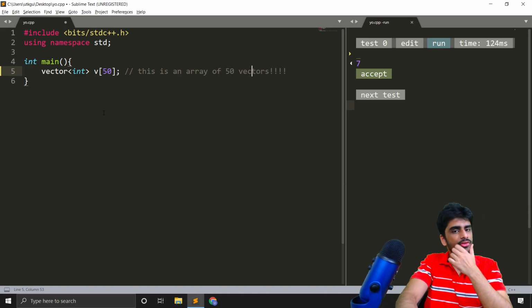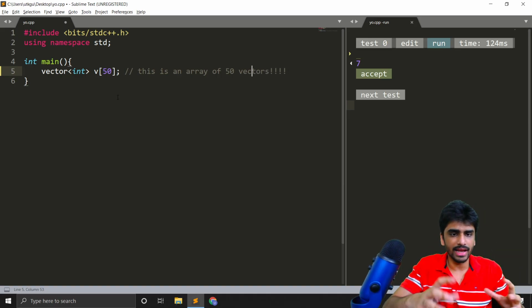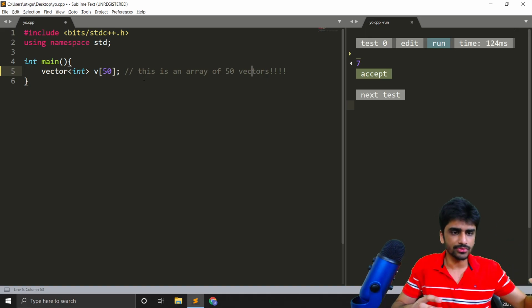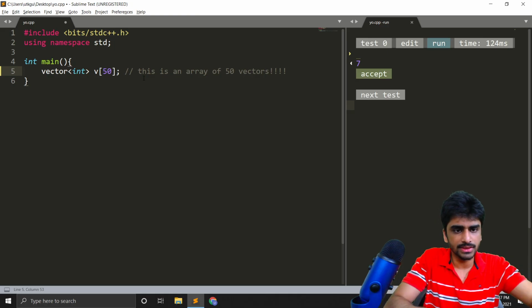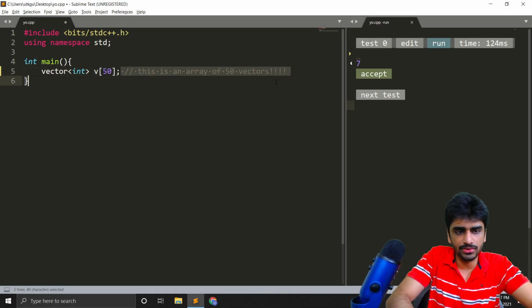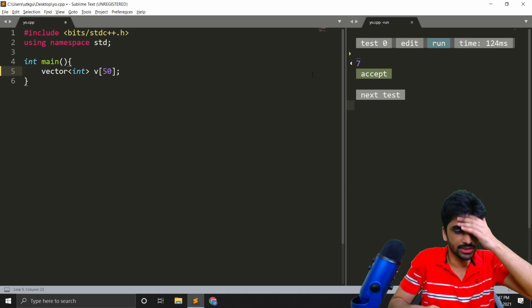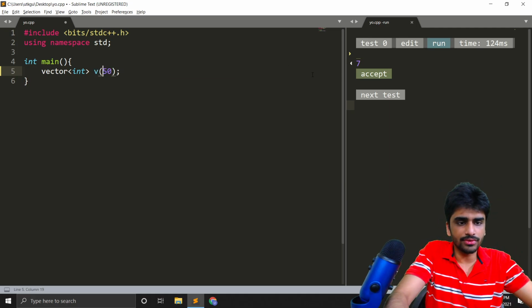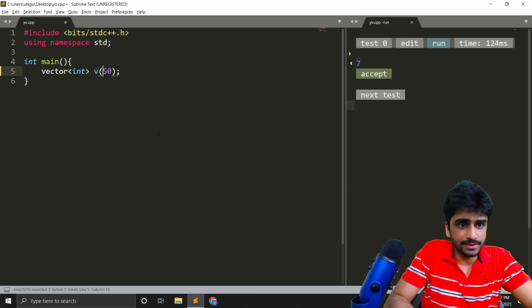So this is an array of 50 vectors, and that's not what we were trying to do. This also might be useful somewhere, but not here. There are places where this is useful, but that is out of scope of discussion today. But yeah, that's not what we want. We want a single vector with 50 elements. So that's how that is done.